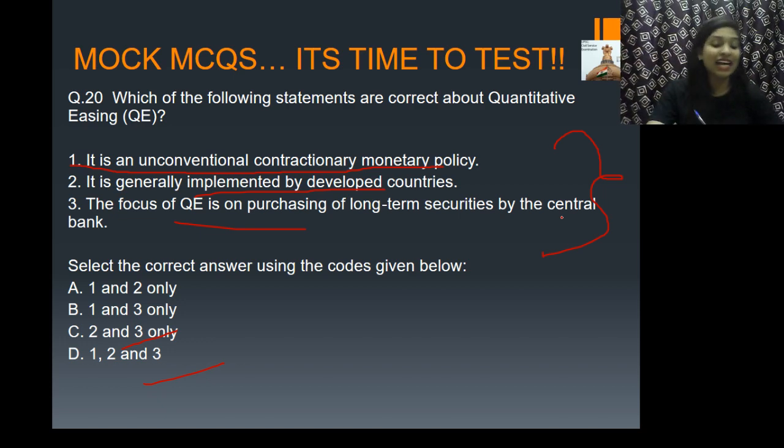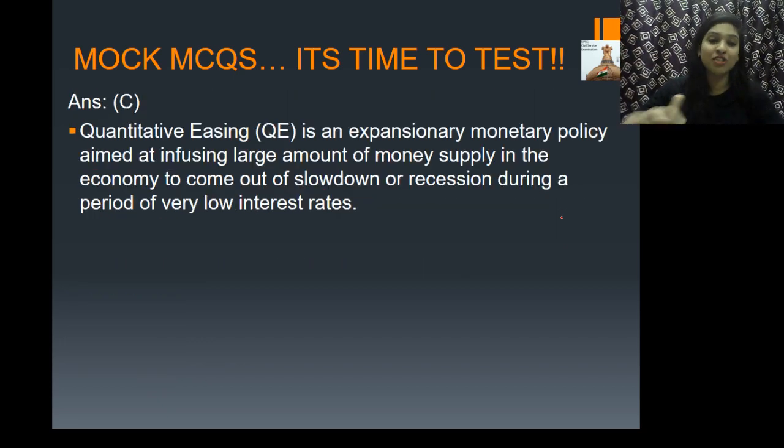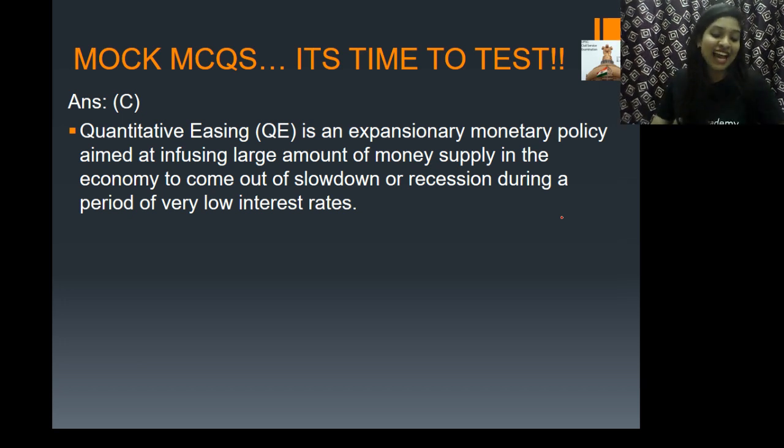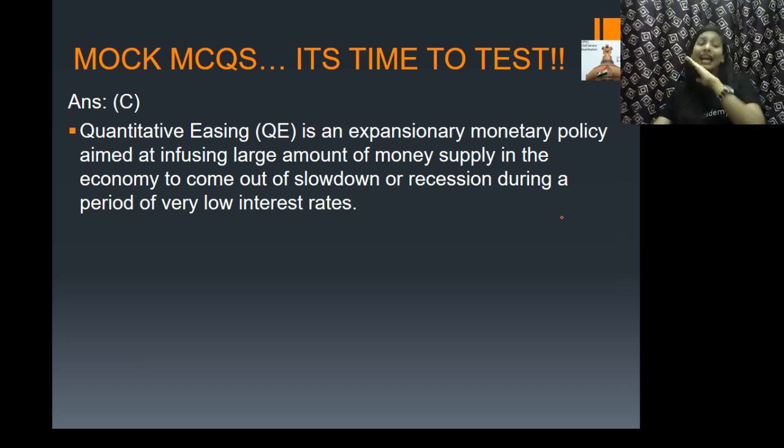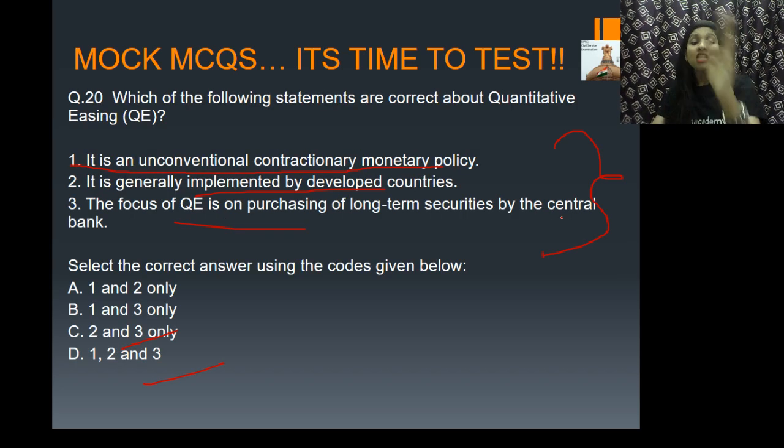Wonderful, guys. And the answer is option number C. Kudos to all of you. Yes, Amir, you're perfectly right. It is C. Yes, Payal, wonderful. It is option number C. If you see, 2 and 3 are the correct statements about quantitative easing.